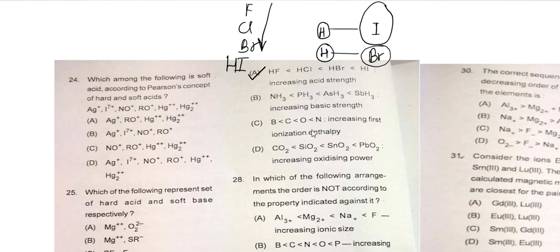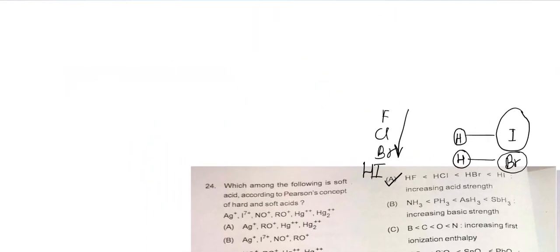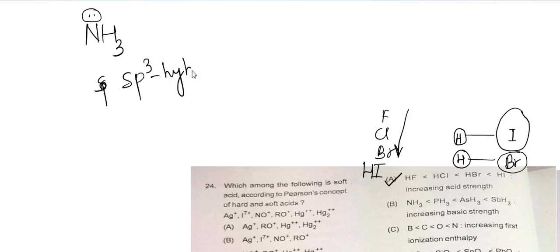Because the lone pair, I will write here ammonia, the lone pair is here, which is sp3 hybridized.